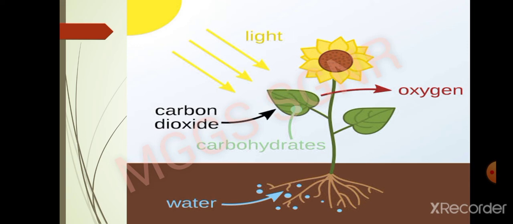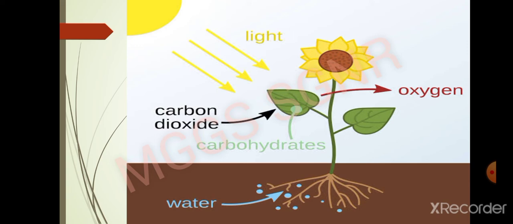Hence, plants are making a balance between carbon dioxide and oxygen in this ecosystem. That's why plants are very much essential for the existence of life on earth.